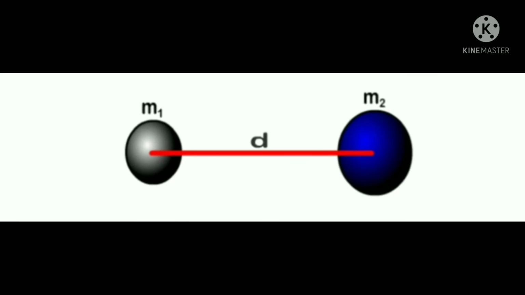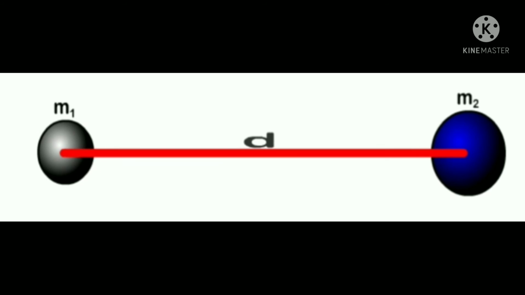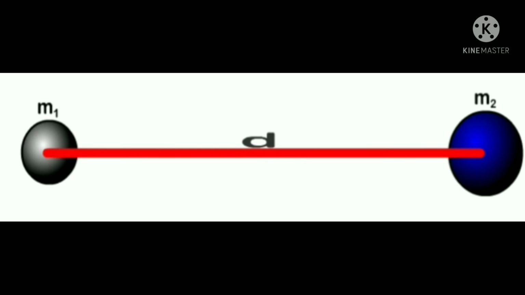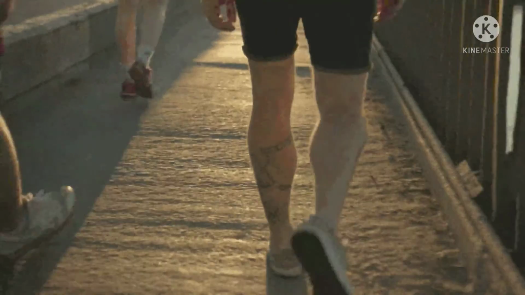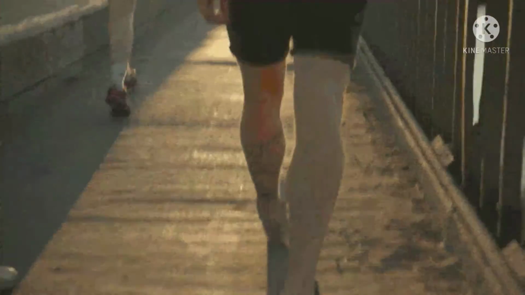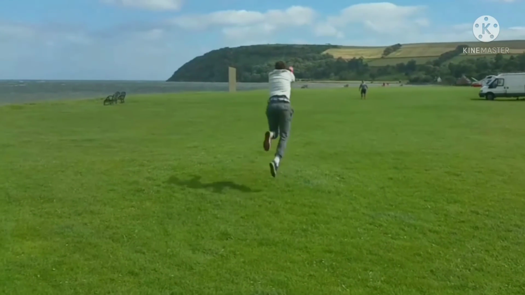Since gravitational force acts on the object from a distance, therefore gravitational force is a non-contact force. It is the gravitational force of the Earth that enables us to walk conveniently on the ground. Otherwise, we would have floated away.